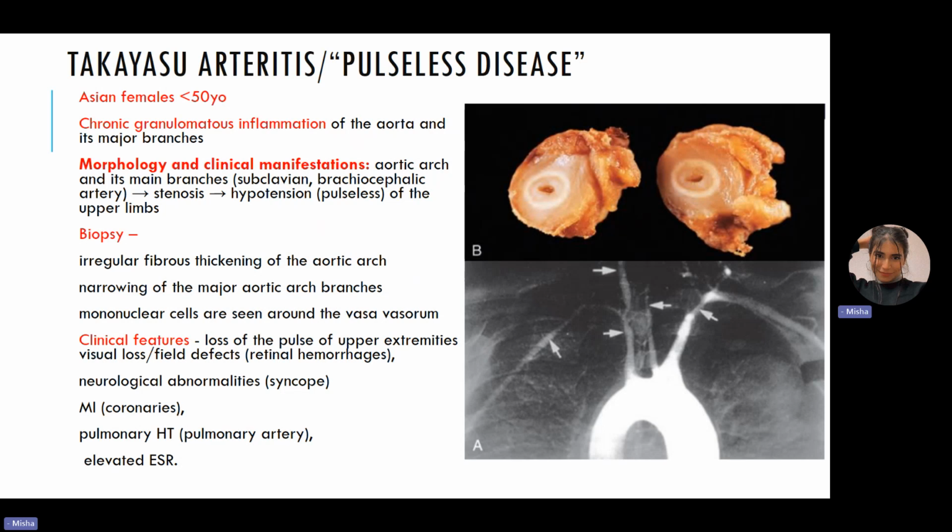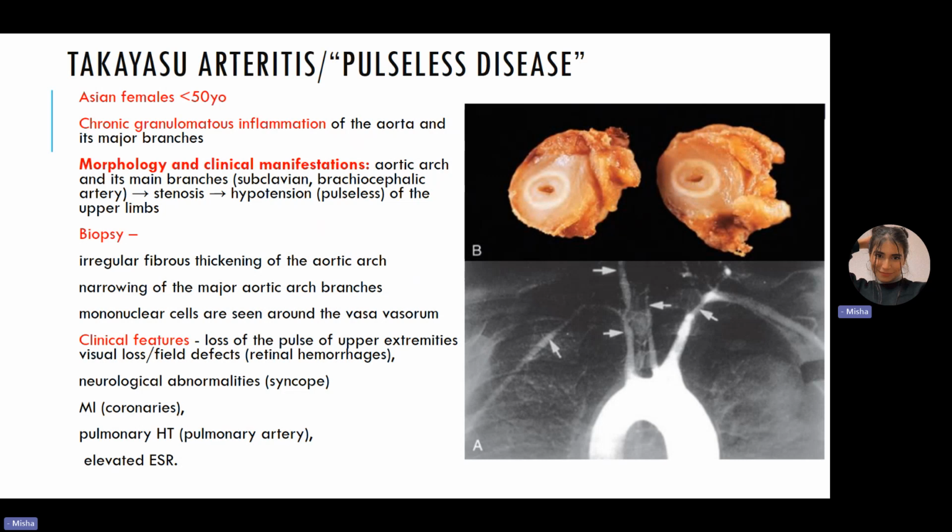Okay. The next thing that we need to also talk about is that they can also have neurological symptoms, which is very logical because we didn't say that only the subclavian artery is affected. We're talking about the brachiocephalic artery. We're talking about all the branches of the aorta, which means that the brain can also be involved, and this can lead to neurological symptoms as well. So we're talking about Takayasu.